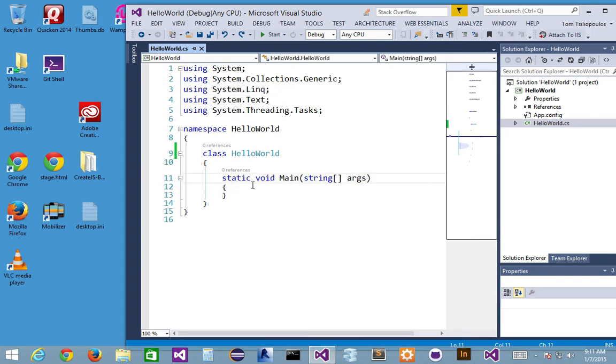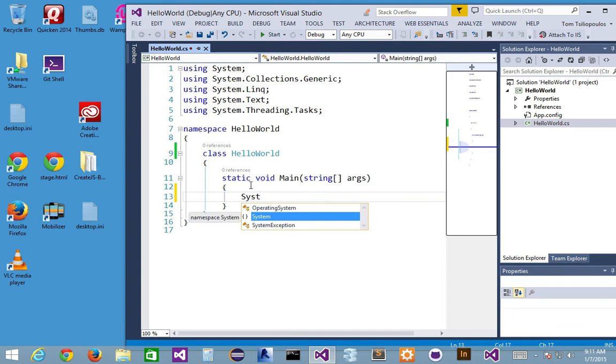So IntelliSense, let's talk about IntelliSense just to remind you. I start typing system, and IntelliSense comes up and has some options here: operating system, system exception. It'll try to find something to match the word. If I've set up an import like using to include the system namespace, I'll be able to see all of the classes associated with the system namespace because I used the using keyword.